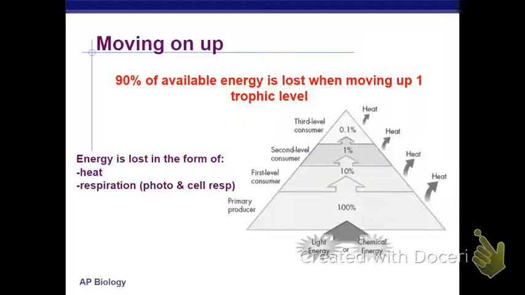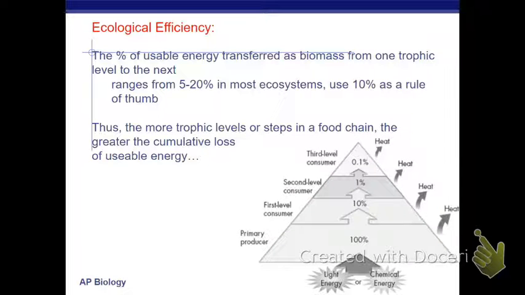Energy is lost in the form of heat and cellular respiration. The actual amount is somewhere between 5 and 20% of each layer used for growing and doing things, but the average, what we typically say as the rule of thumb, is 10%. The more trophic levels in the food chain, the less and less energy is available as we go farther up. Therefore, we do not have infinitely long food chains because there would not be enough energy to make it to the end.